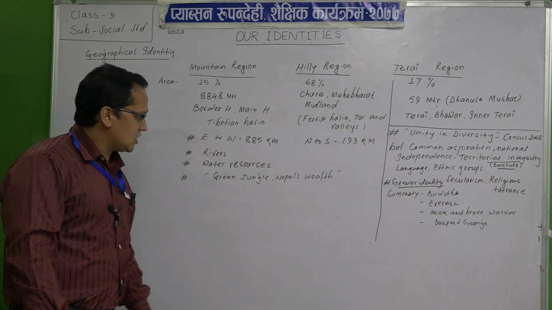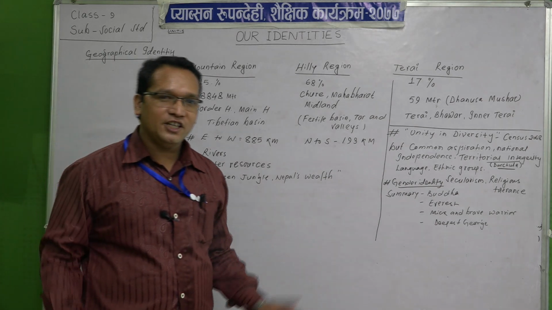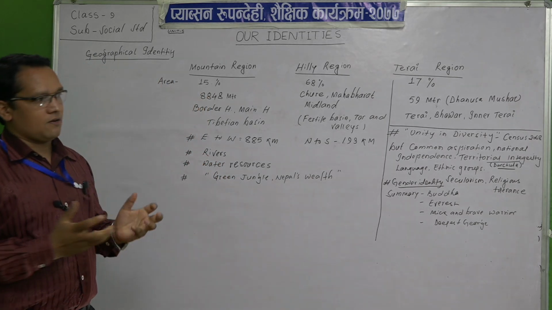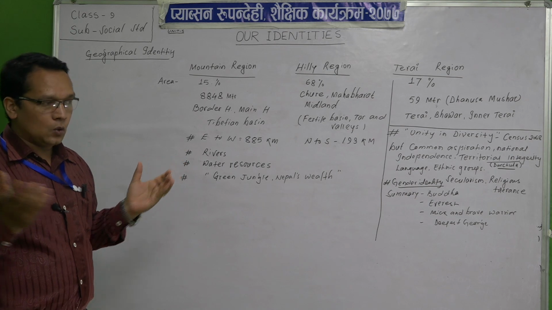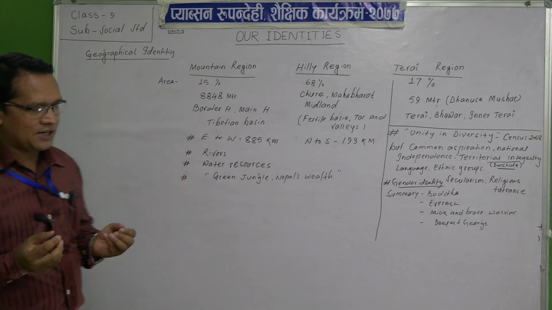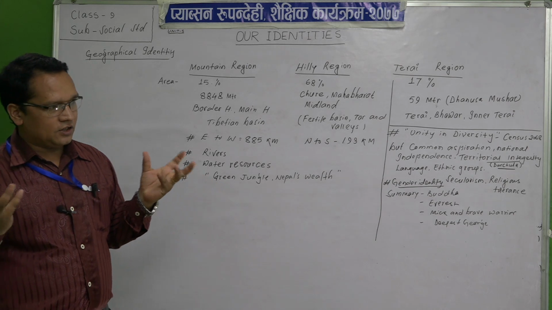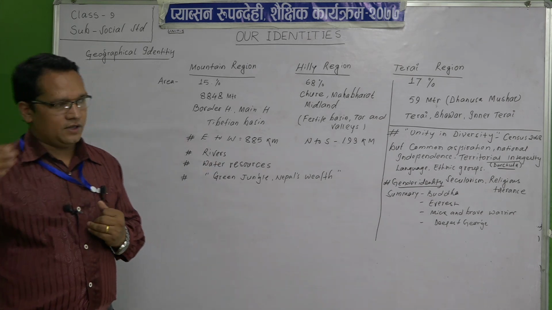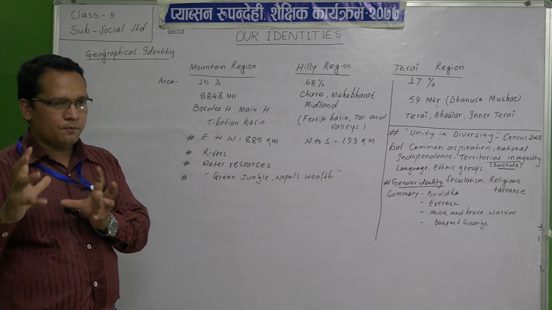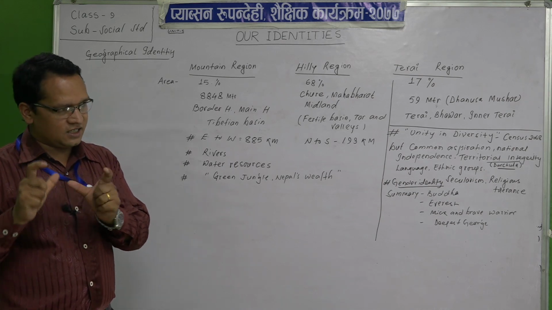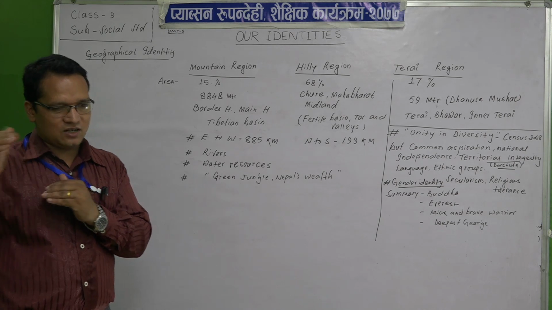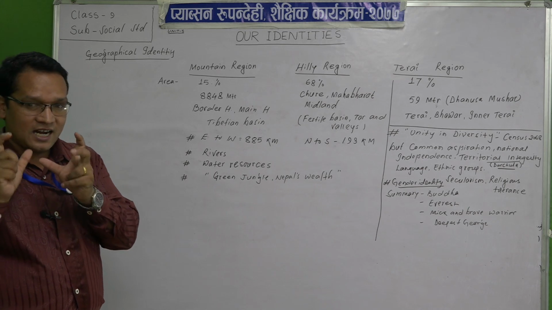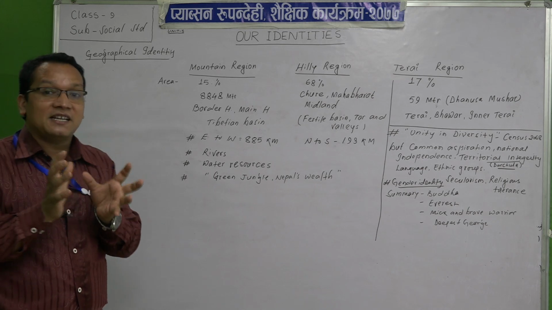Another is green jungle, Nepal's wealth. Hariyo ban Nepalko dhan. It means we have lots of jungles, either the jungle of Chitwan or the jungle of the hilly area, and we have precious things like Yarsagumba and many other herbal trees that can be used to make medicine.